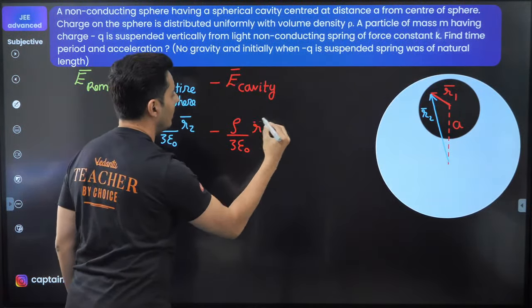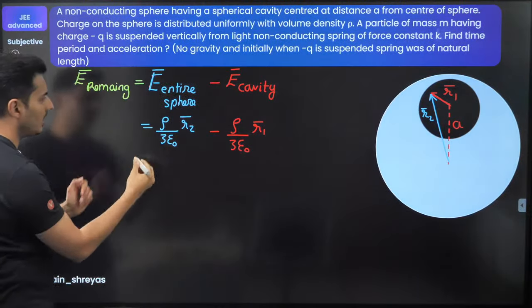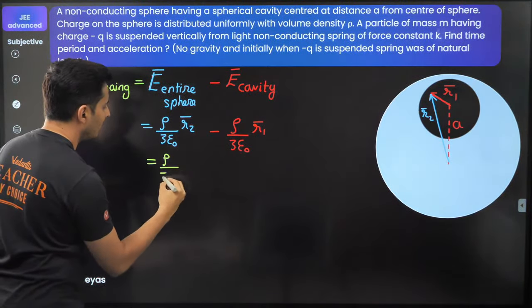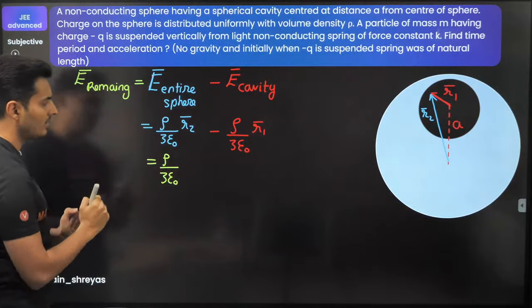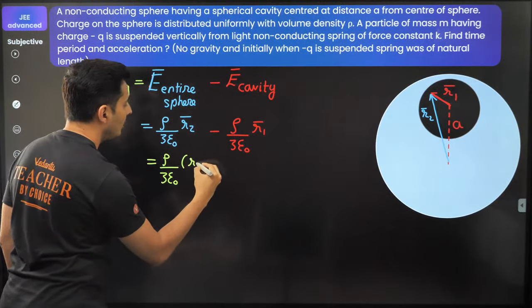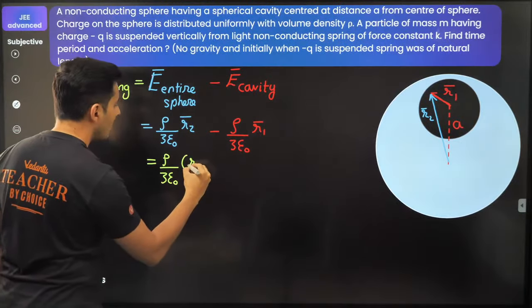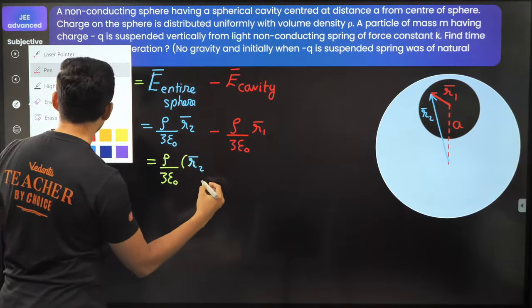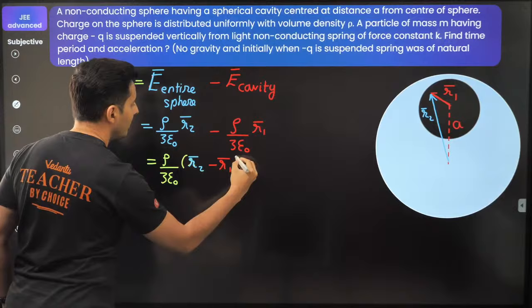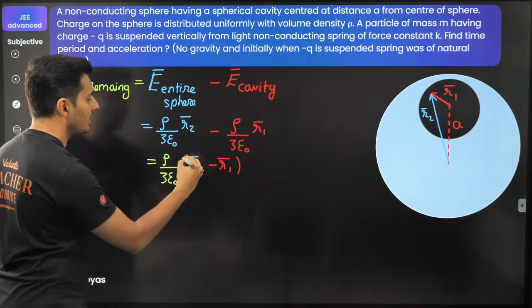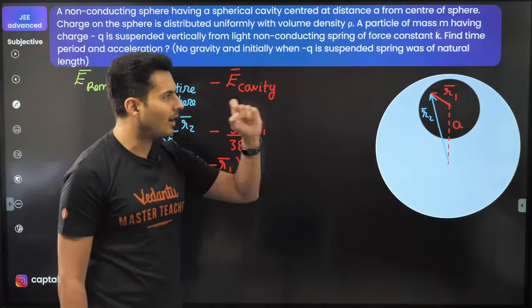Now I can take the common terms like rho by 3 epsilon naught, and I have R2 vector minus R1 vector. Now this is very crucial: R2 vector minus R1 vector.